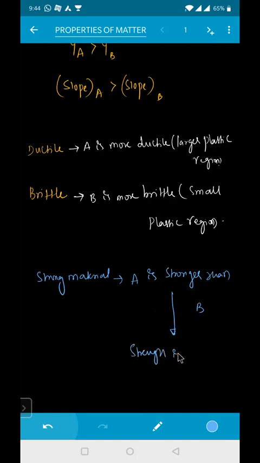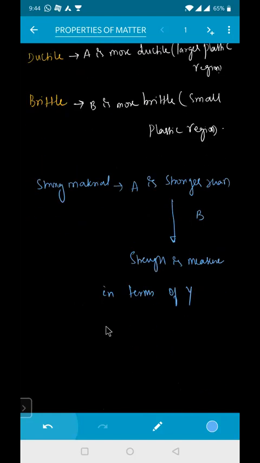Strength is measured in terms of Y. As Y of your A is greater than Y of your B, that is the reason I'm saying that material A is stronger than material B. Clear? I hope you got this clarity.